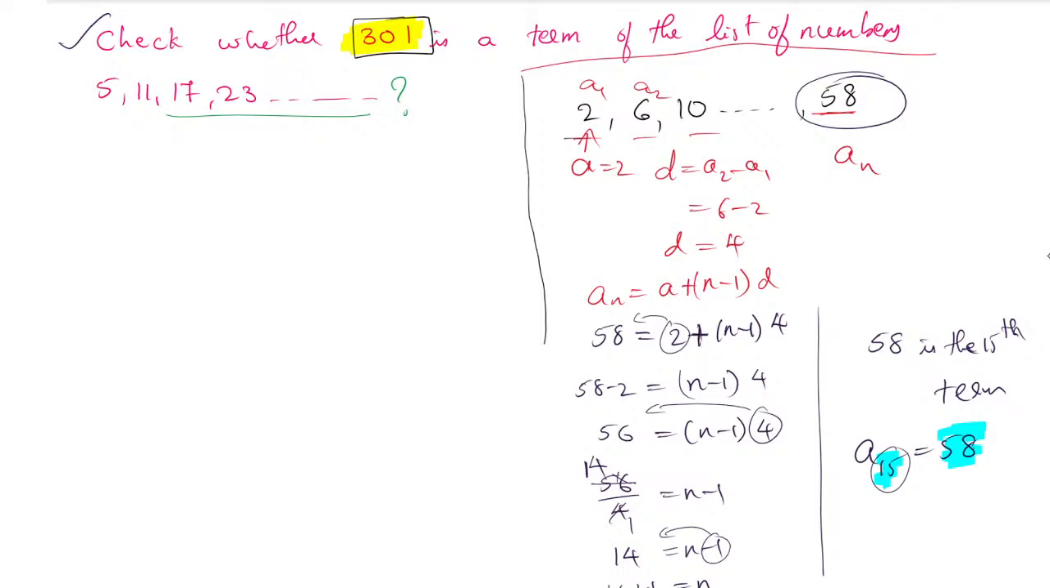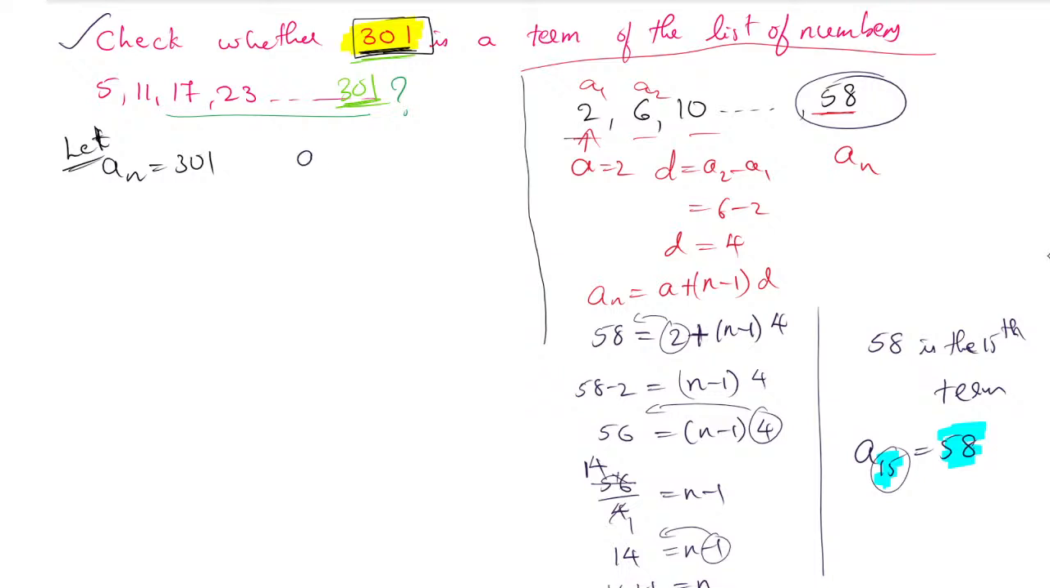Yes, here we have 301. Let us consider 301 as an. For assumption, let. We don't know the answer, so we will write it as let, because we will consider it as the last term. 301 we will consider as the last term. Then we have to find the n value. Understood? Whenever a question like this comes, take n as the unknown.